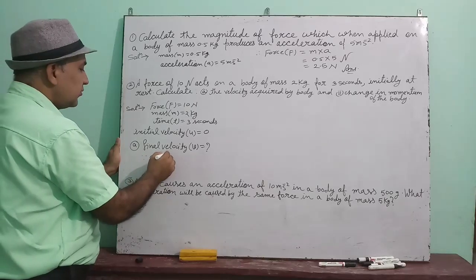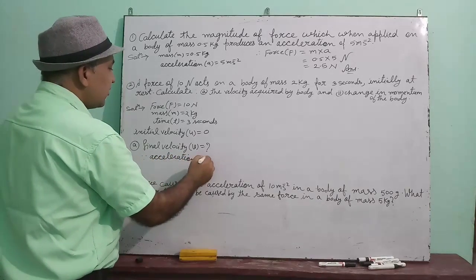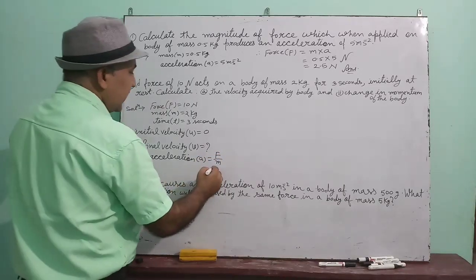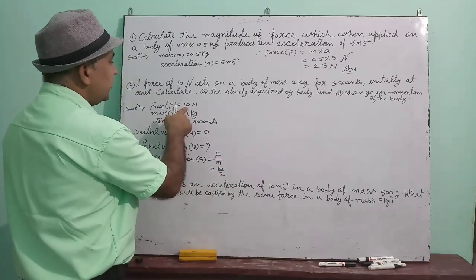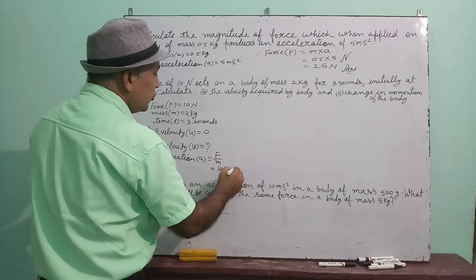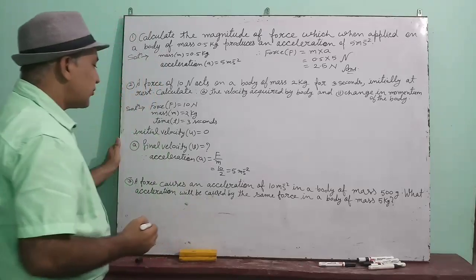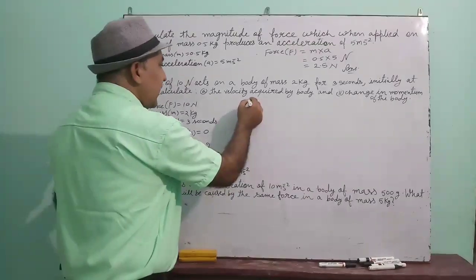Since acceleration a is equal to F upon m, that means 10 upon 2, because 10 Newton is the force, 2 kg is the mass. So 10 upon 2 means 5, and unit of acceleration is meter per second square. That means acceleration is 5 meter per second square.